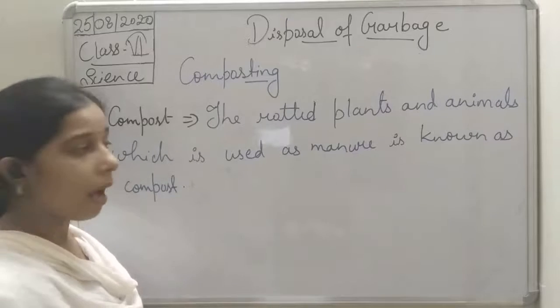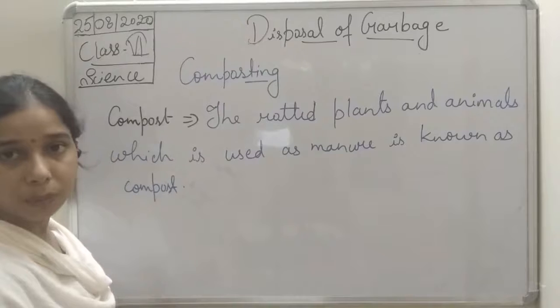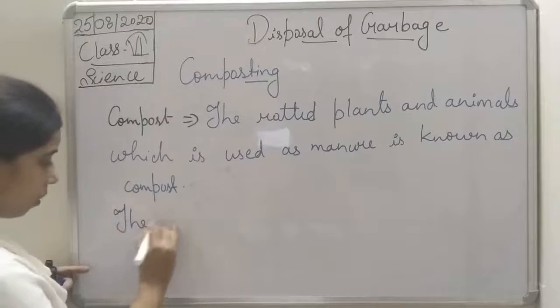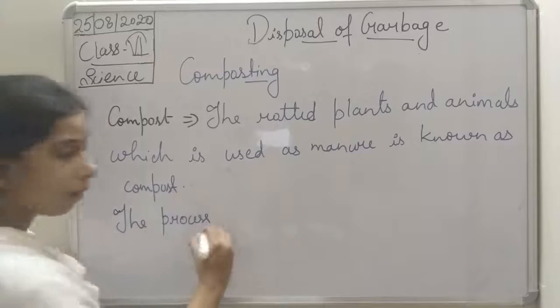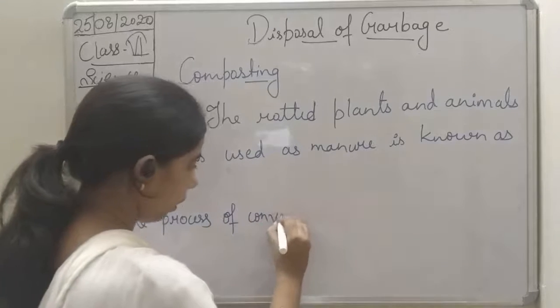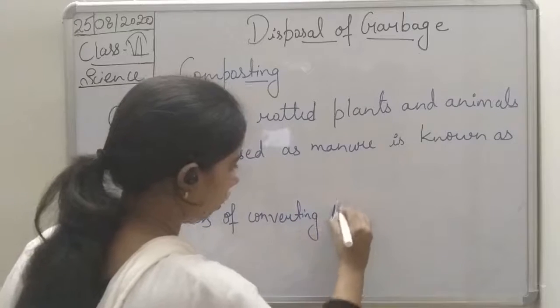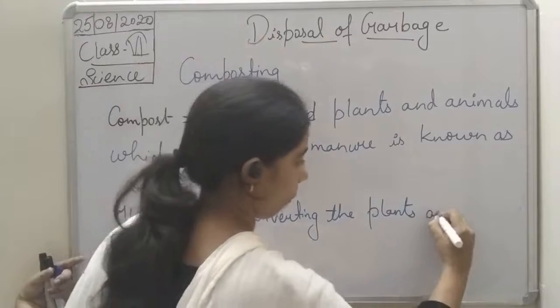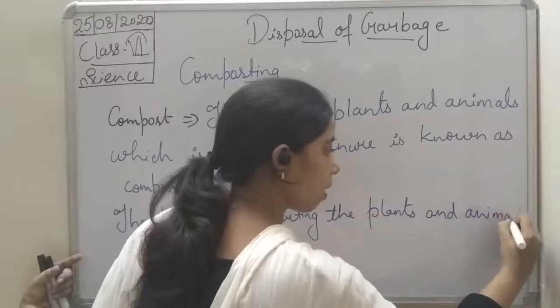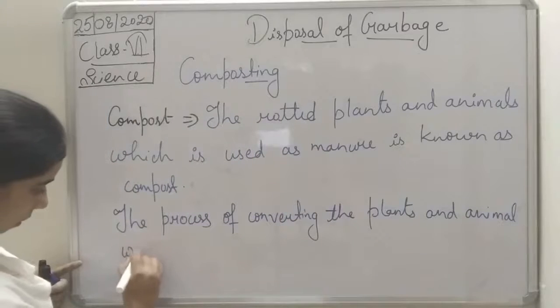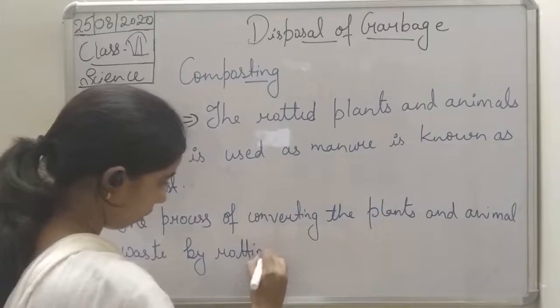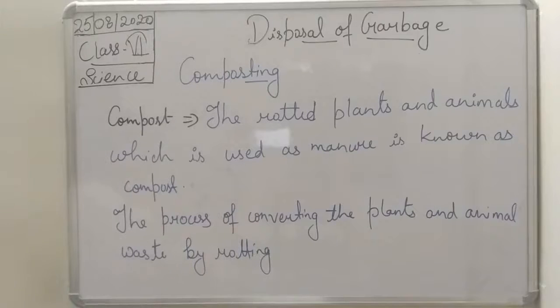Finally they get rotted and we will use them as a manure. So we can define composting as the process of converting plant and animal waste into manure by rotting.